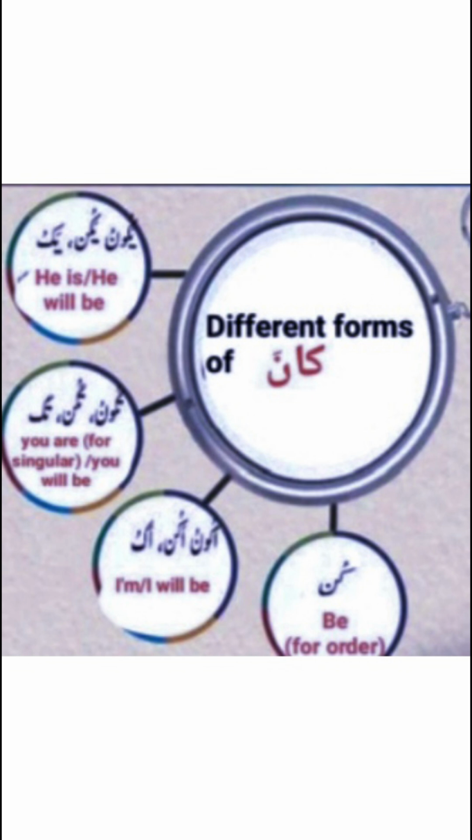Different forms of kana are yakunu, kun, yaku. He is, he will be. Takunu, takun, taku mean you are for singular, you will be. Akunu, akun, aku mean I am or I will be. Kun means be, for order.